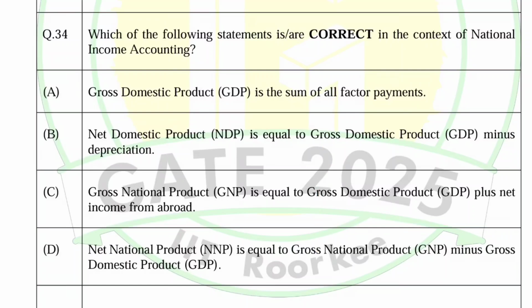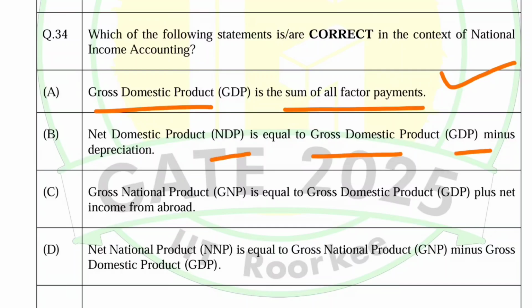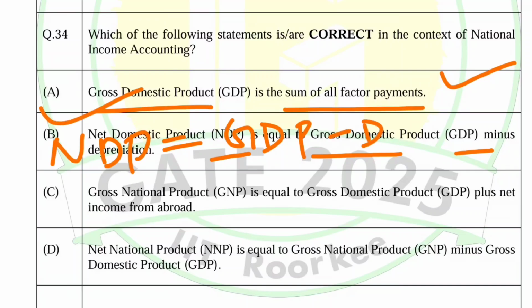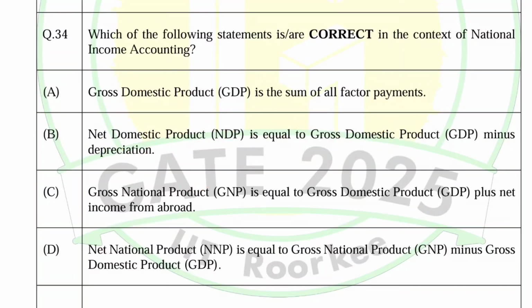Next question is, which of the following is correct in context of national income accounting? Okay, GDP is sum of all factor payments. That's correct. Net domestic product equals GDP minus depreciation. Yes, because NDP is equal to GDP minus depreciation. This is also correct. GNP is equal to gross domestic product plus net income from abroad. That's also correct.